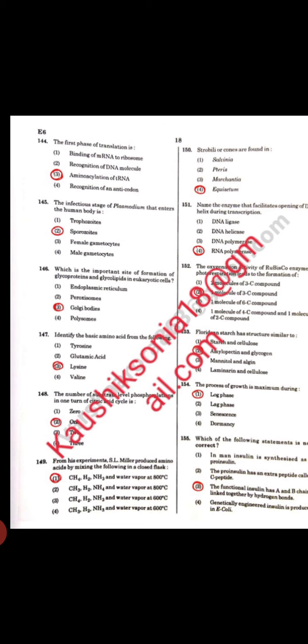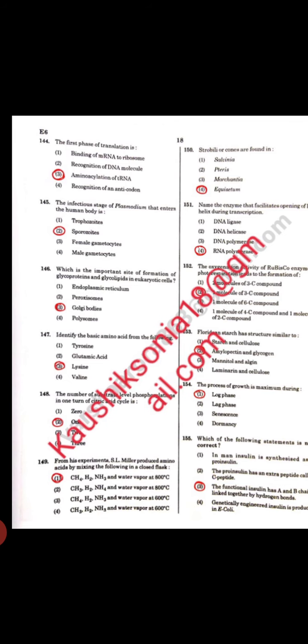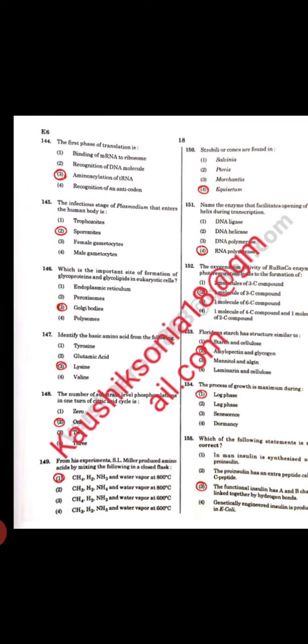Next question, the number of substrate level phosphorylations in 1 turn of citric acid cycle is 1. From his experiment, S.L. Miller produced amino acids by mixing which of the following in a closed flask. In the evolution topic, the Urey and Miller experiment was done by preparing a special apparatus. They used methane, hydrogen and ammonia along with water vapors at high temperature, because primitive earth was regarded as having a high temperature of 800 degrees Celsius.